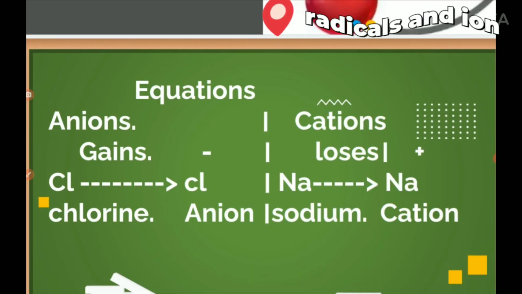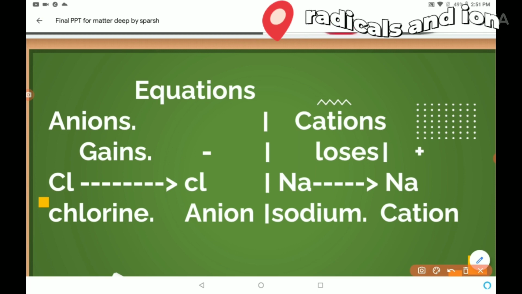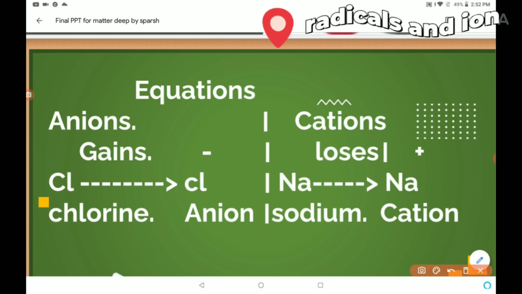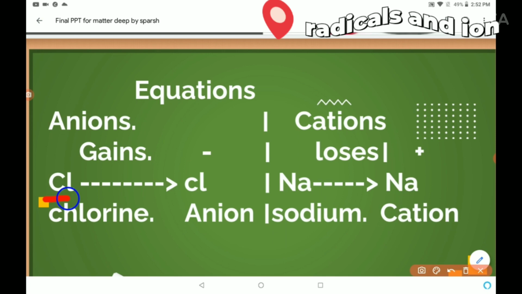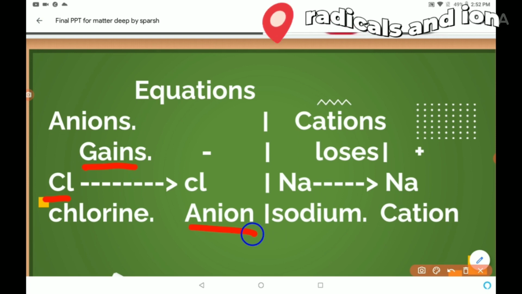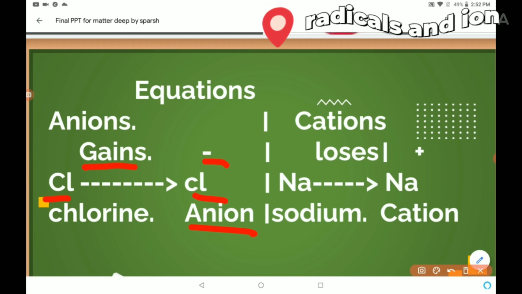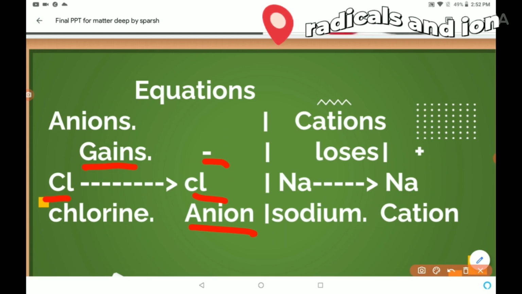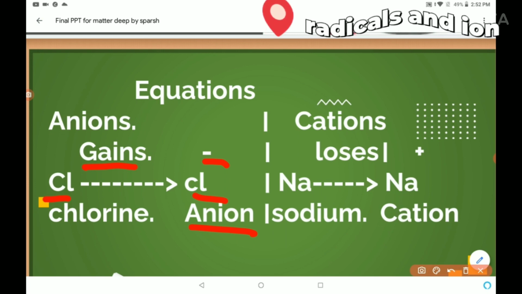Now let us see the equations. Here are some important equations. You can see it properly, okay? So, how does an anion become an anion? Let us see it. When a chlorine atom, just as an example, you can choose many other anions too, gains an electron from other elements, it becomes an anion, or Cl minus. Why minus? It is gaining, it should be plus. No, it is minus. Why is it minus? If you want to know this, watch the video till the end.